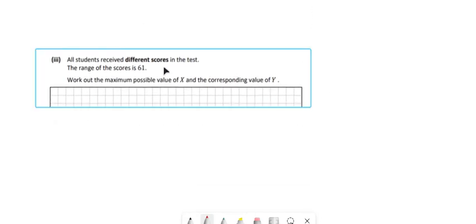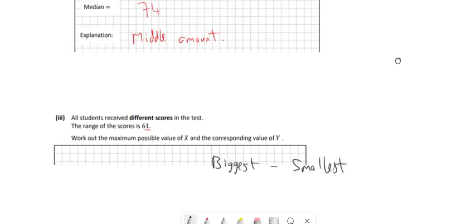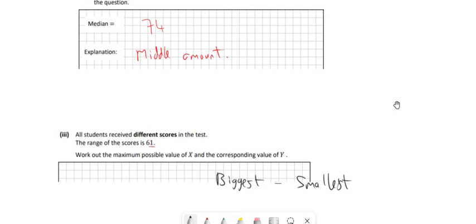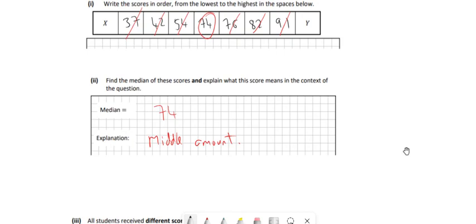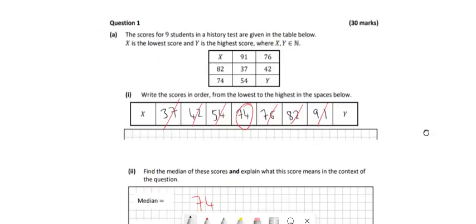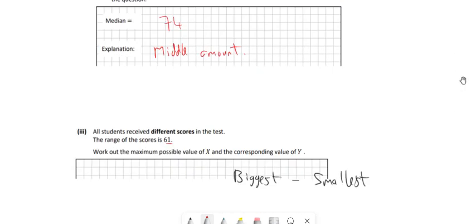Right, so the range of the scores is 61, and range means biggest minus smallest. That's what it means. Therefore, when we do the biggest number, take away the smallest number, that should give us 61. So let's work out the maximum possible value of x. And it says that all of the scores are different as well. But if the smallest other number was 37 and none of the numbers are the same, well, x can't be 37, so the maximum number it could be would be 36. That's the maximum it could be.